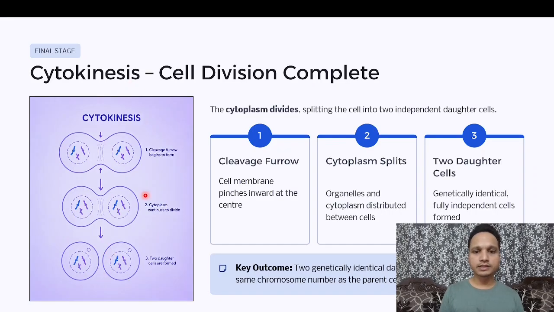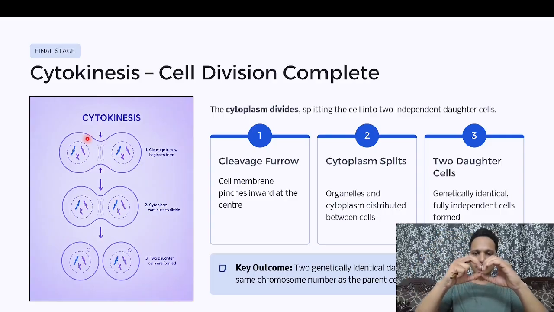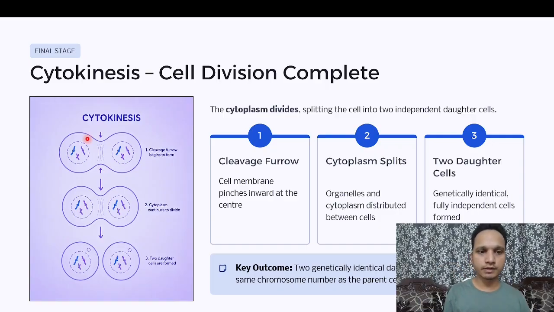Cytokinesis. So, cleavage furrow. The first step of cytokinesis is cleavage furrow. Cleavage furrow is easy to understand. A simple cleavage is formed in the cell membrane. Here is the cell membrane, and the cell membrane is moving inwards. These are the two cells. They are moving like this, and they will get separated. The diagram is more than enough to tell you what's going on in cytokinesis. Then cytoplasm split. Cytoplasm gets separated completely, and two daughter cells which are genetically identical are the resulting cells, which we call daughter cells.